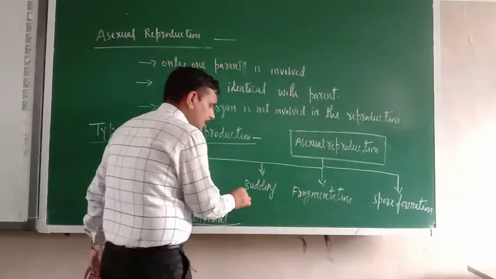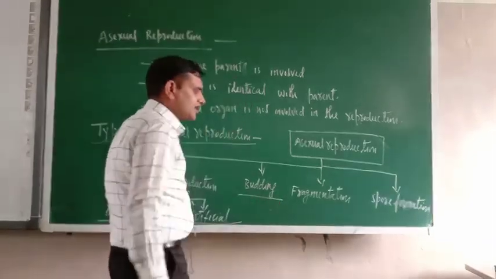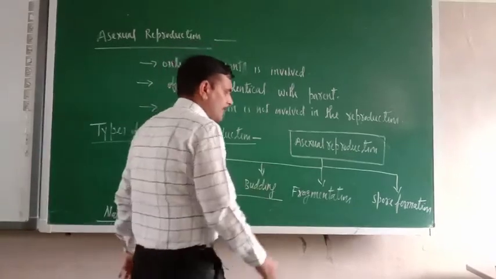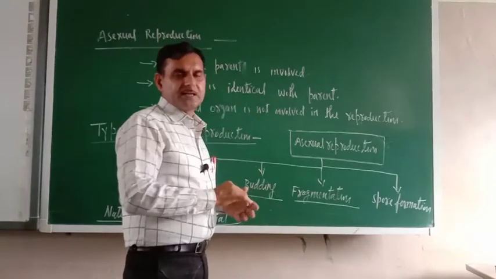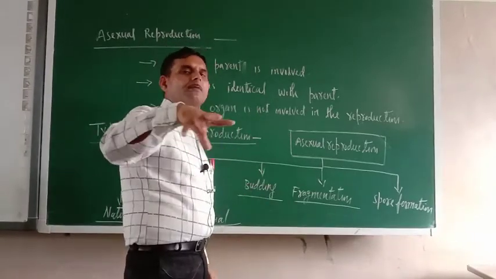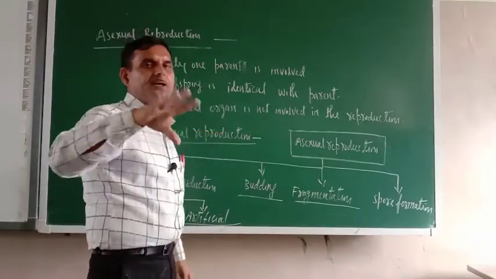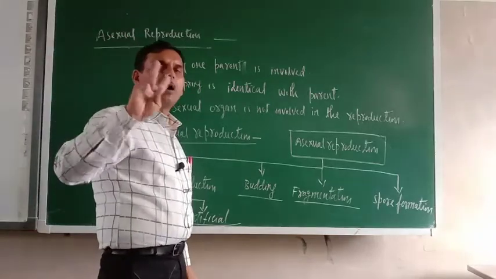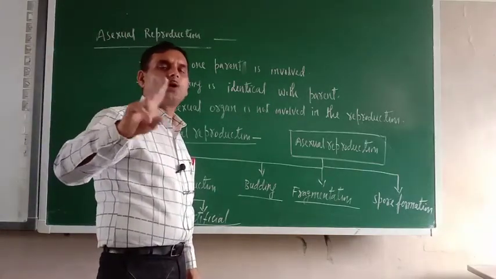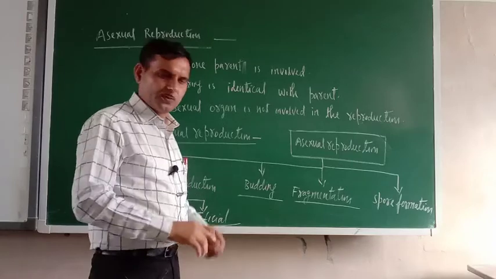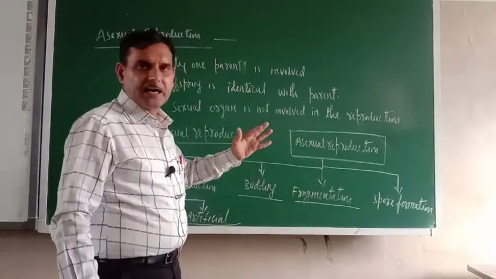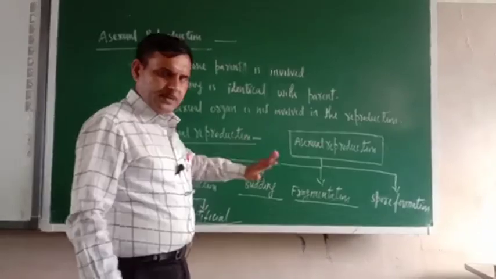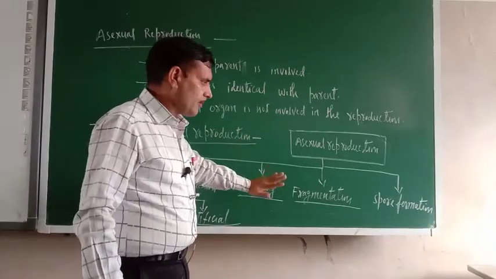Second type is budding, where bud formation is there. Next one is fragmentation. Fragmentation means division. The body of one particular plant is divided into many parts, and all individual parts will grow as individual plants. Especially fragmentation takes place in algae. The detailed study will come, don't worry, one by one.